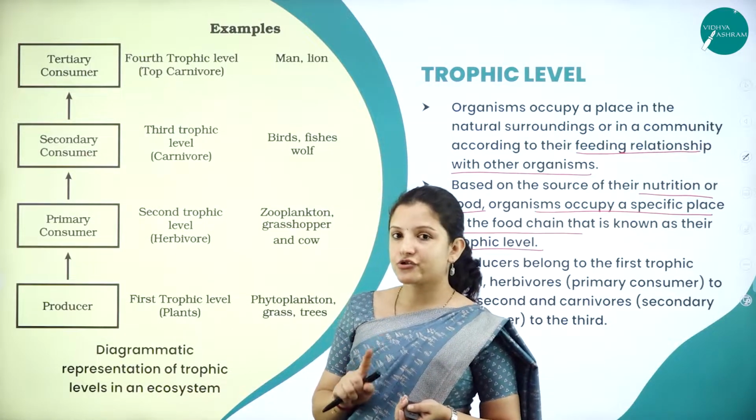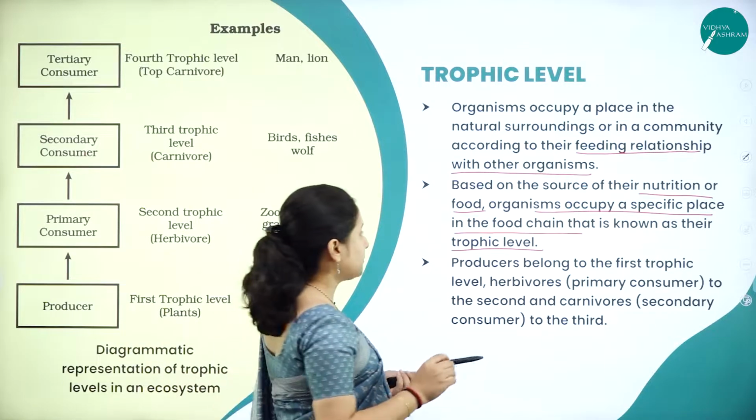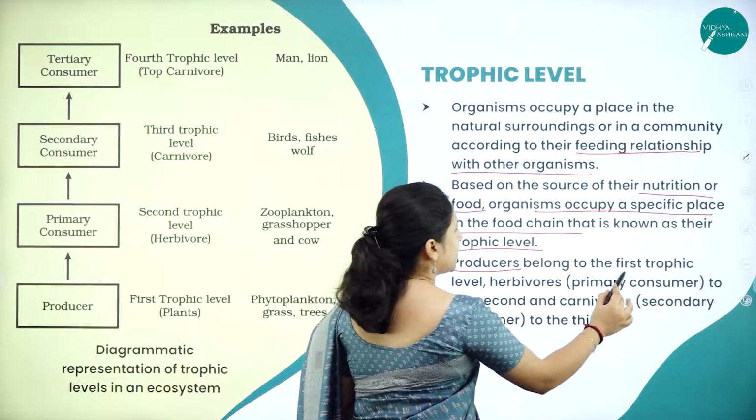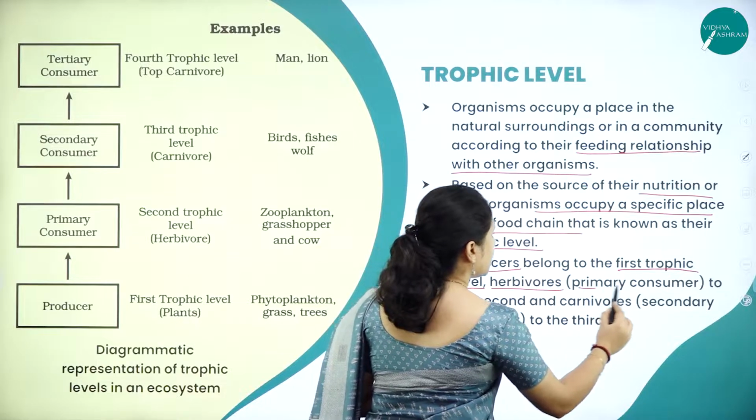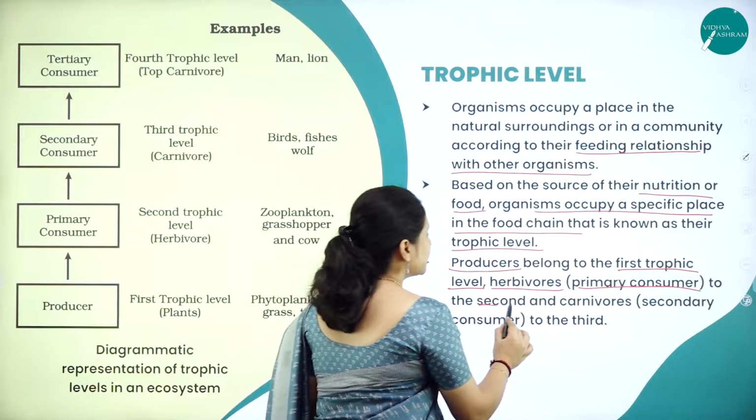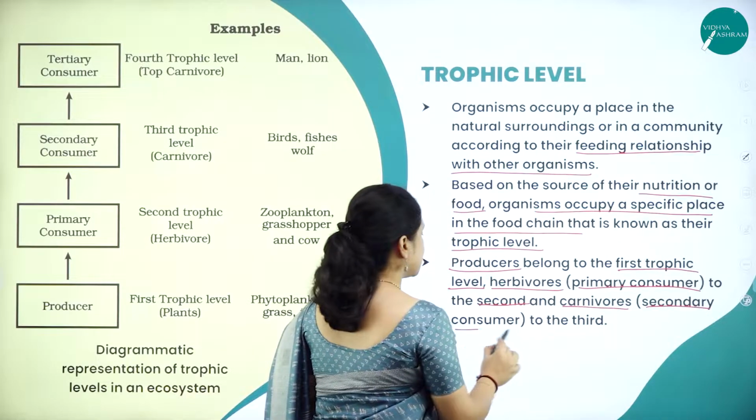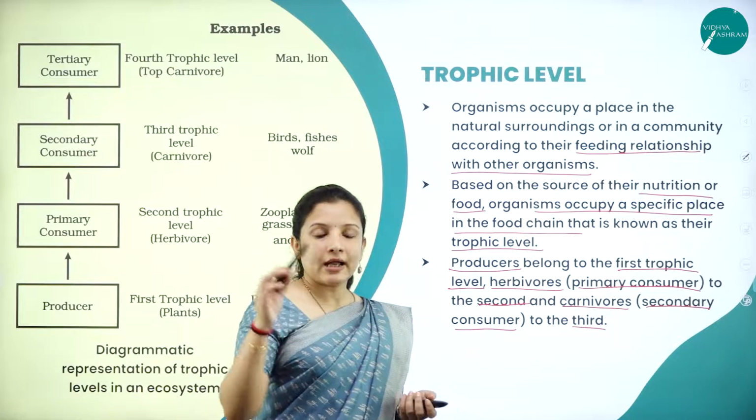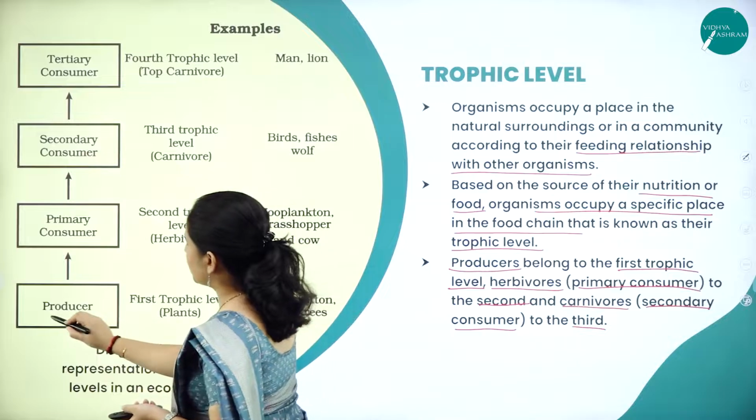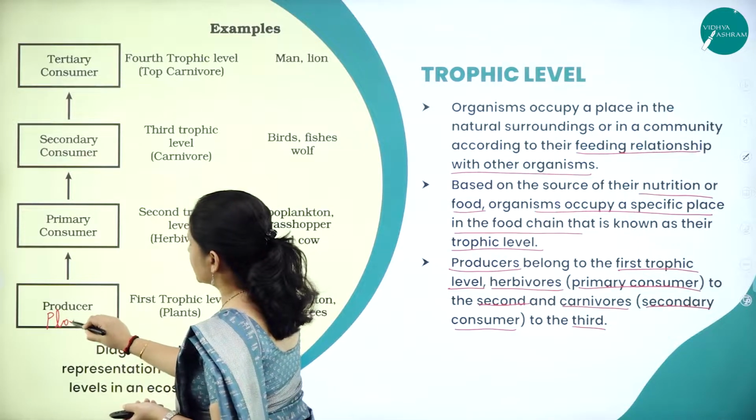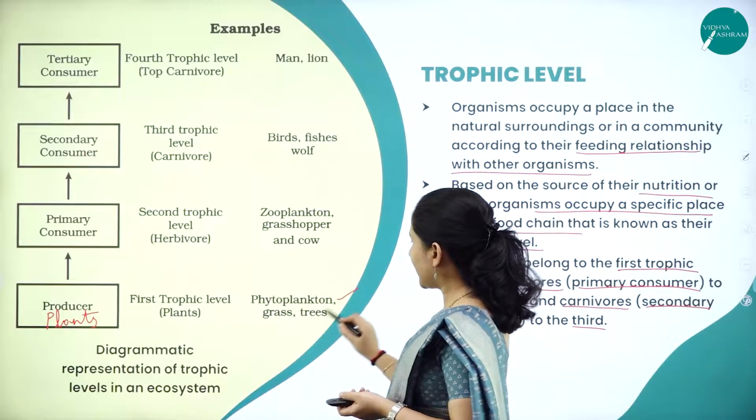So always here you should understand that the first trophic level is always occupied by the producers. That is, the producers belong to the first trophic level. Then the herbivores, which are the primary consumers, belong to the second trophic level. And the carnivores, which are the secondary consumers, belong to the third trophic level, and the omnivores to the fourth trophic level. Like that it will continue. Say for example, here producers, they are the plants which form the first trophic level, plants such as phytoplanktons,